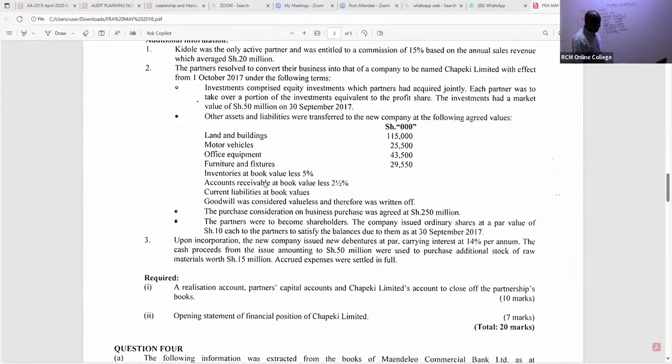So we have here receivable. Receivable is book value less 2.5%. So for receivable, I will take the book value that we have there, which is 25,400. I multiply this with 97.5% because the 2.5% is being given to us as a discount or something.